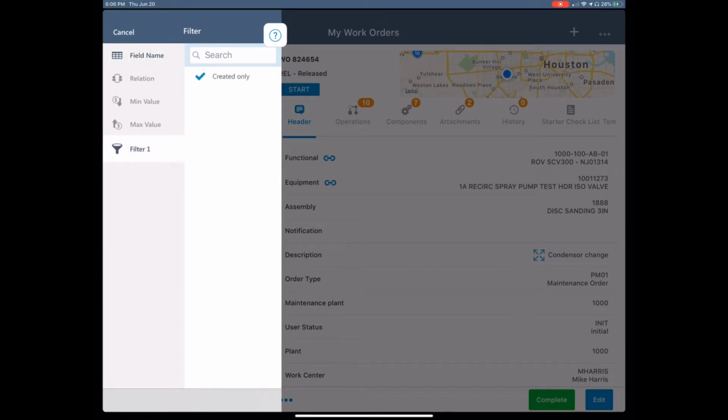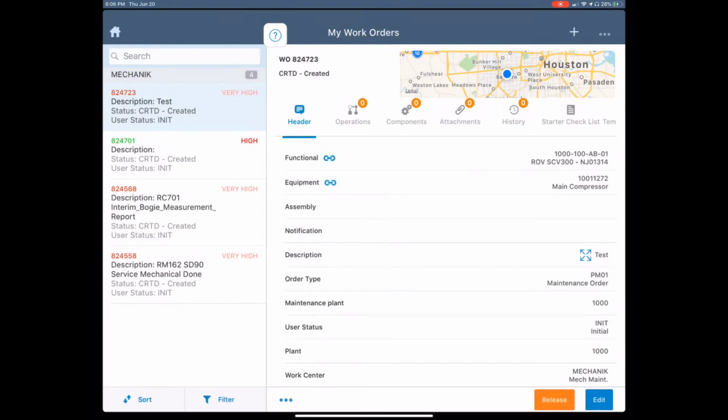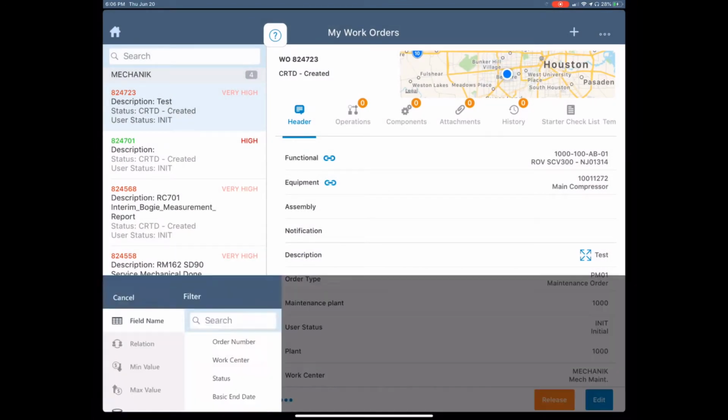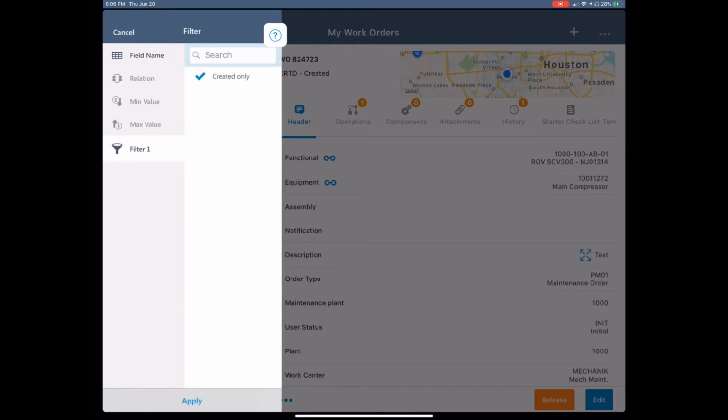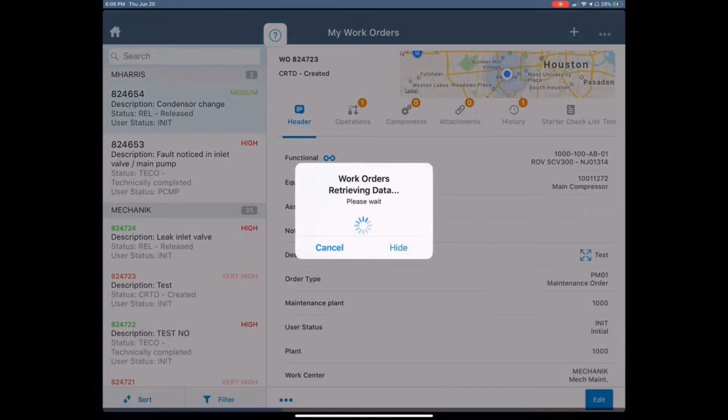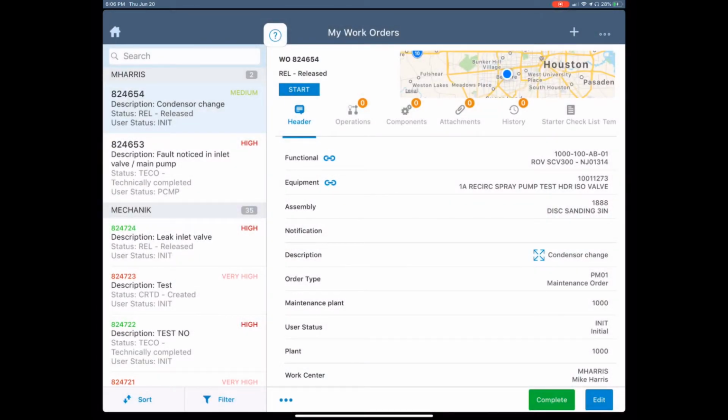I already have a saved filter, which shows me work orders that are in created status only. I can hit apply, so this automatically filters based on specific criteria. I can add as many filter criteria here to list specific work orders as per my requirements.